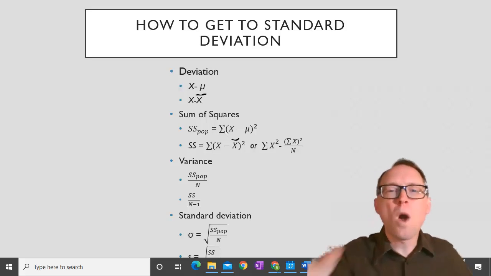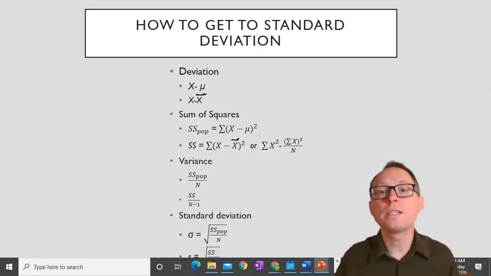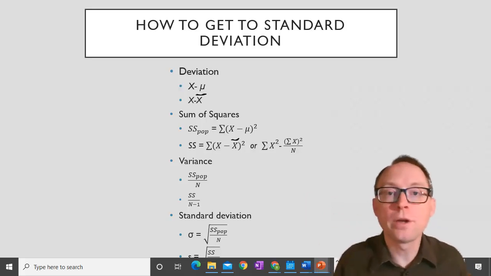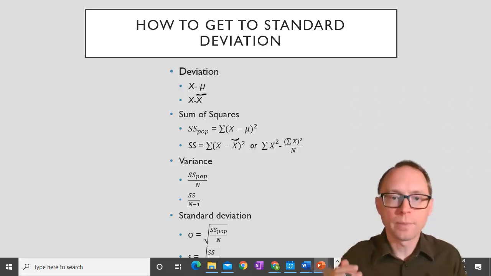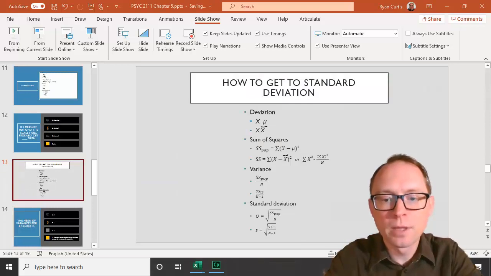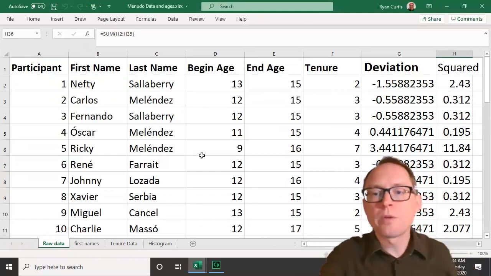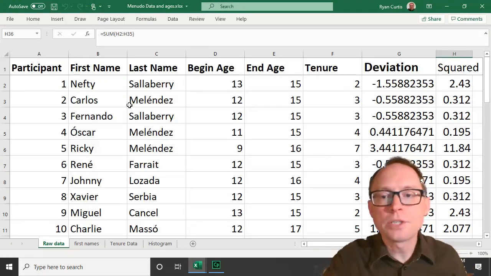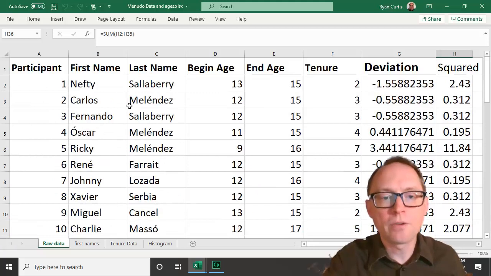All right, but why are we doing this? What is the point? Why are we trying to get all this done? The entire point is to figure out how weird is Ricky Martin. We want to know how strange is one person out of the group. And what do I mean by how strange is Ricky Martin? Let's go back to the data that we've been dealing with this whole time, Menudo. So this is the Menudo data, and this is what we've been looking at already, right? Remember, these are all of the members of Menudo, all of them that have ever existed.